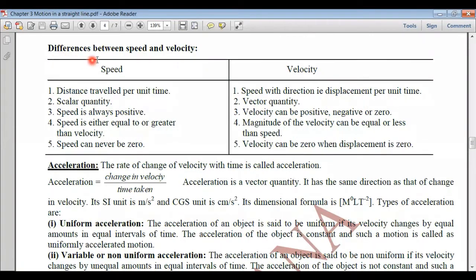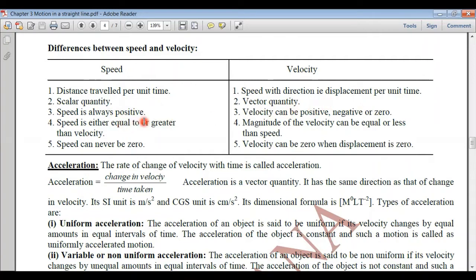Okay, now let's see the differences between speed and velocity. The first difference should be defining them. Speed is defined as distance traveled per unit time, whereas velocity is speed with direction, or it can be defined as displacement per unit time. Speed is a scalar quantity because it has only magnitude. Velocity is a vector quantity which has magnitude as well as direction.